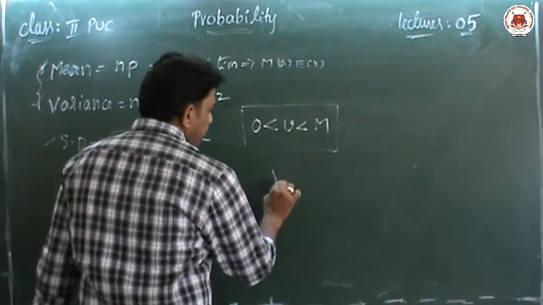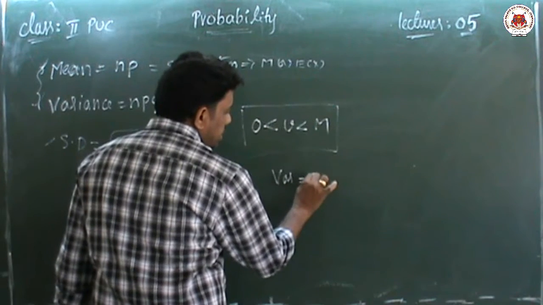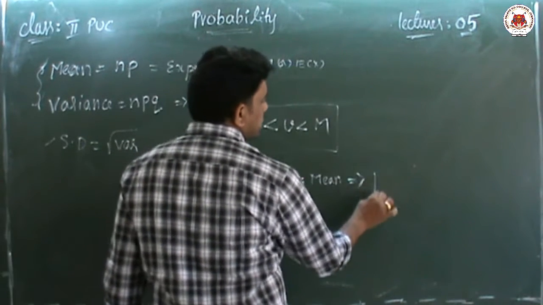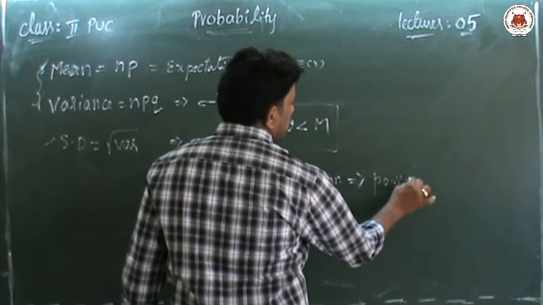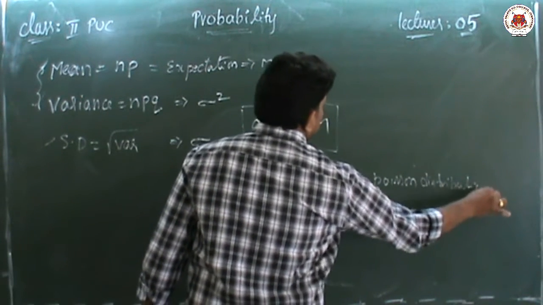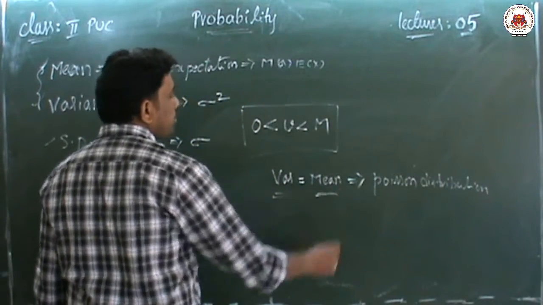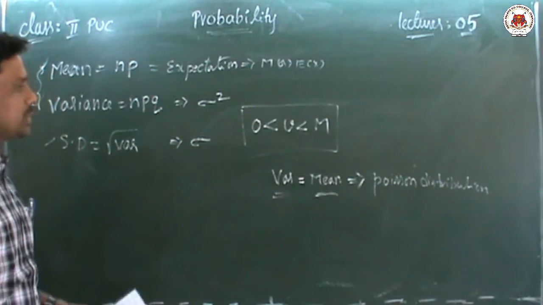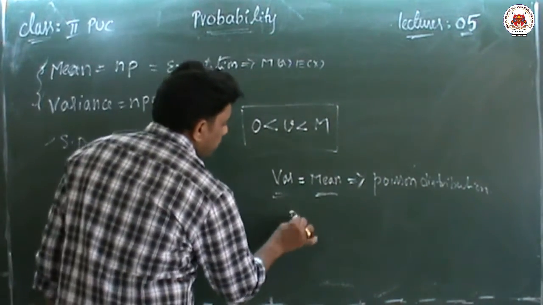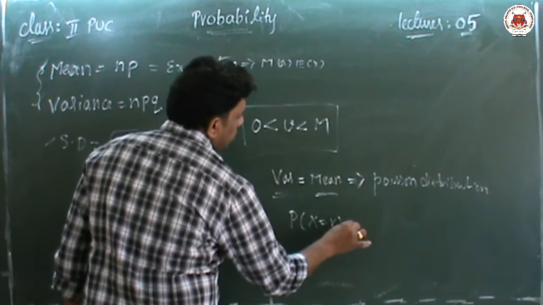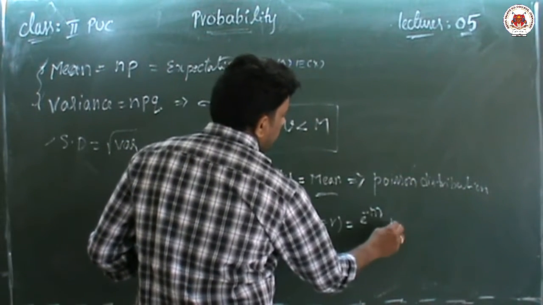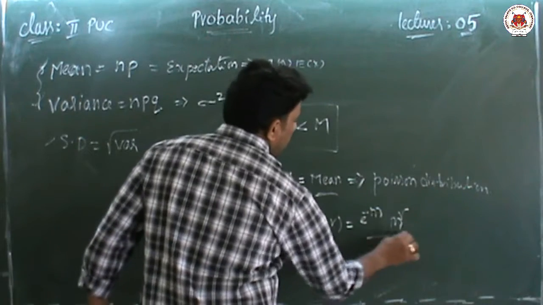Suppose the variance is equal to the mean, then the distribution is called Poisson's distribution. For the Poisson distribution there is one formula: P of x equal to r equals e to the power of minus m, m to the power of r, by r factorial.